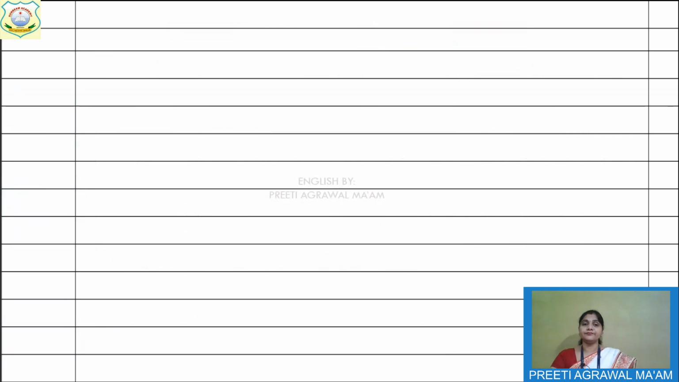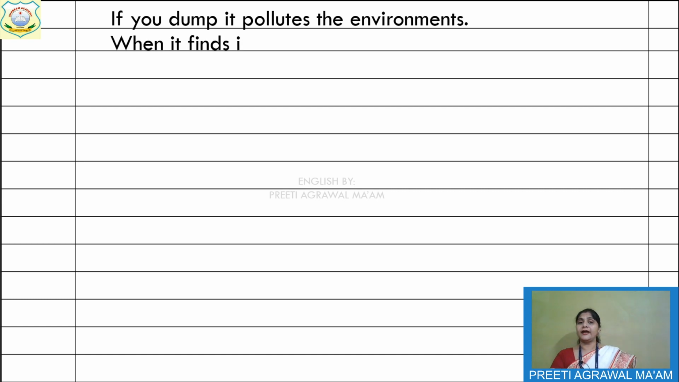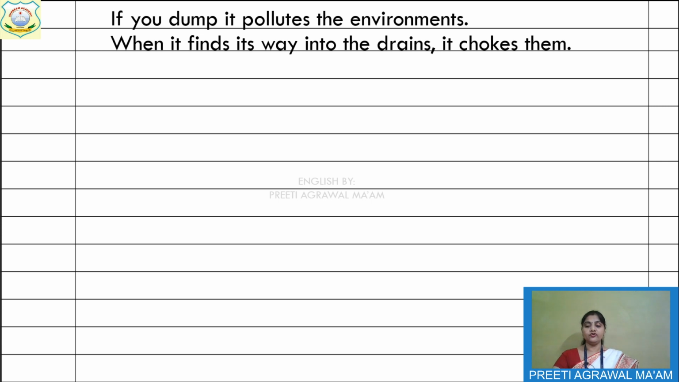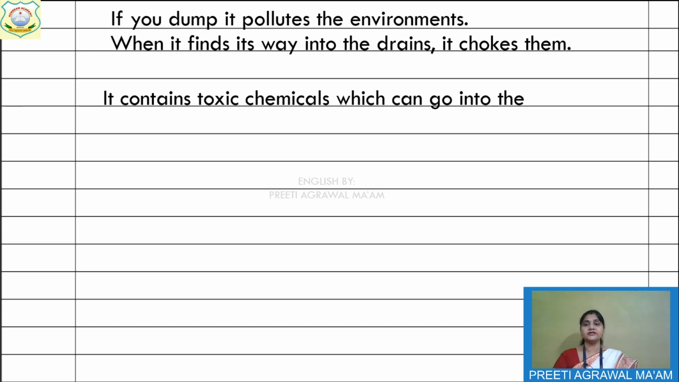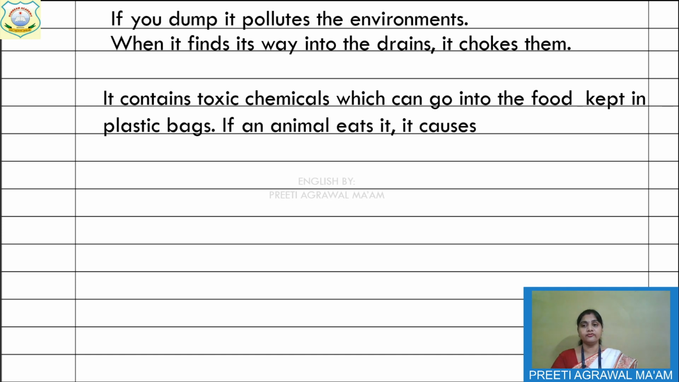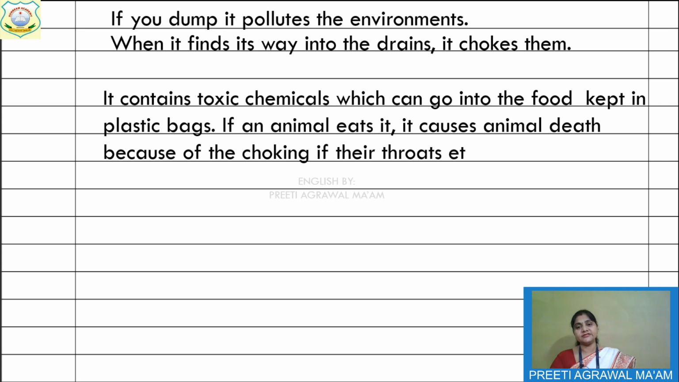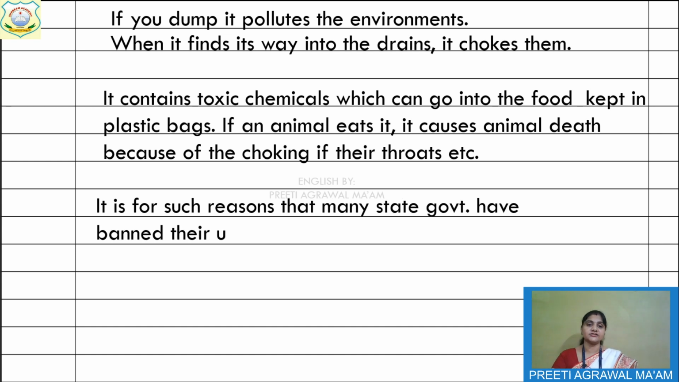Clear? Now see, again, this is not completed because you have to write up to the conclusion. You have to conclude your article. So now the next paragraph you are writing, if you dump it, it pollutes the environment. When it finds its way into drains, it chokes them. It contains toxic chemicals which can go into the food kept in plastic bags. If an animal eats it, it causes animal death because of the choking of their throats, etc.